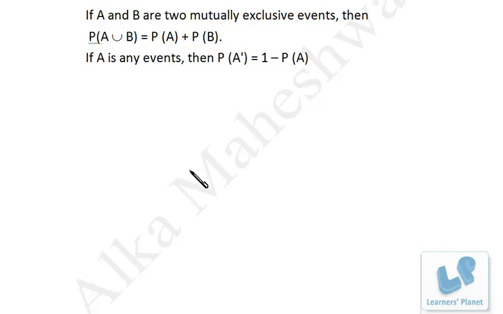Maybe we have to choose a president of a college, suppose, right? So two persons are there, A and B, and there is just one seat for the post of the president. So either A can be selected or B can be selected. So selection of A and B is a mutually exclusive event. Either A will be selected or B will be selected, right?